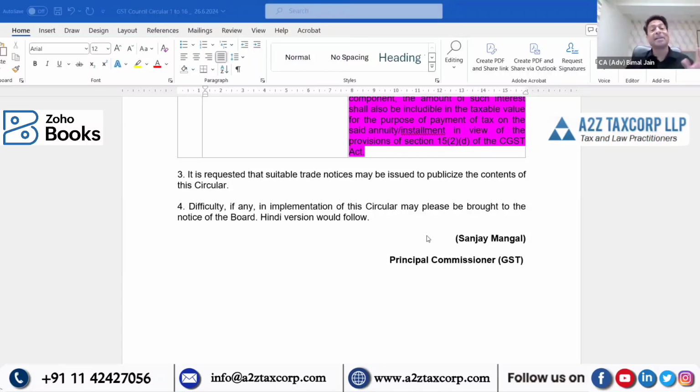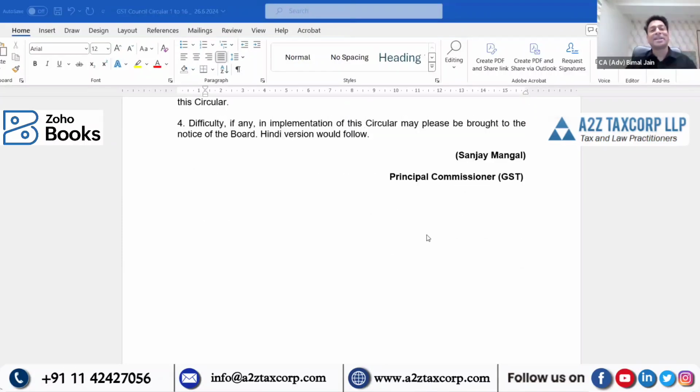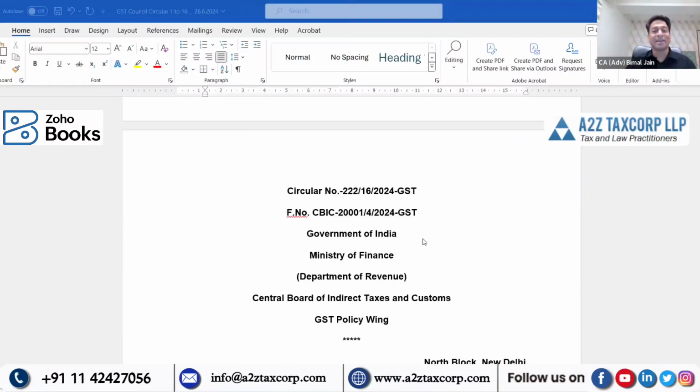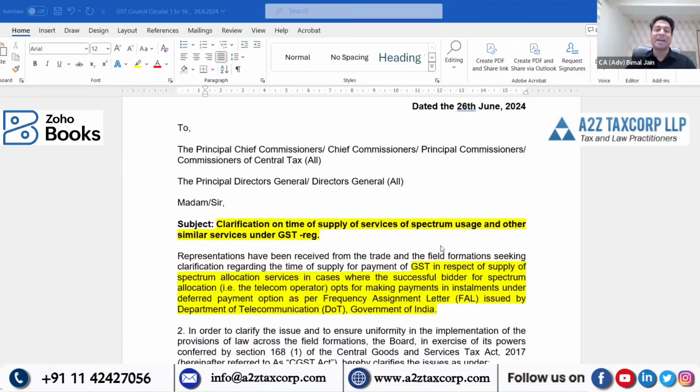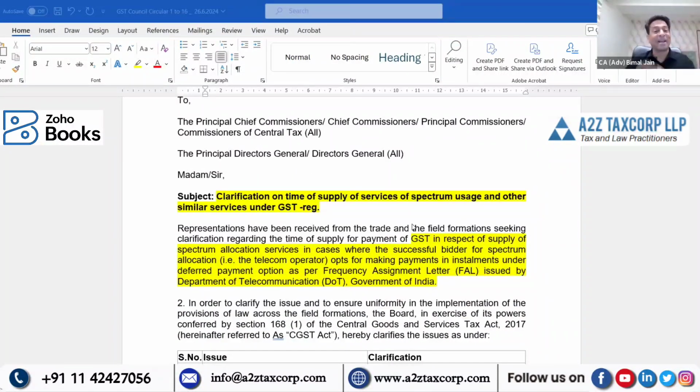Having said that, the related topic for the telecommunication industry is in another circular, number 222, dated 26 June 2024. And here they are clarifying the time of supply again for spectrum usage and other similar services. Please note, when I'm giving this context, it is referred to as spectrum usage, but it can be used for other similar services as well.